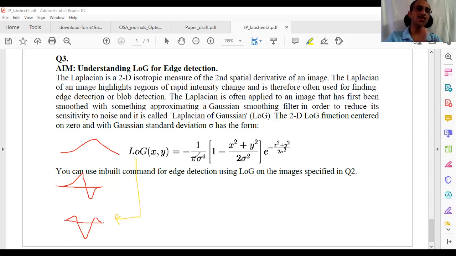This also can be used for doing edge detection. Laplacian of Gaussian can be used for corners as well as for finding edges. If you see wherever the zero crossings occur after convolution with the Laplacian of Gaussian, they are edges. So that way you can find the edges using convolution with Laplacian of Gaussian. Any questions now on the discussion we had?